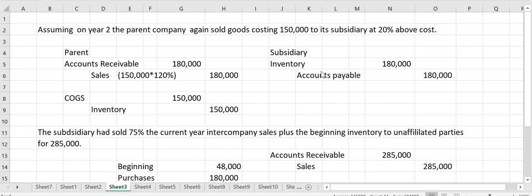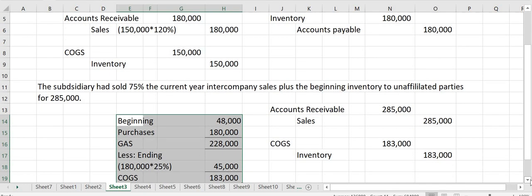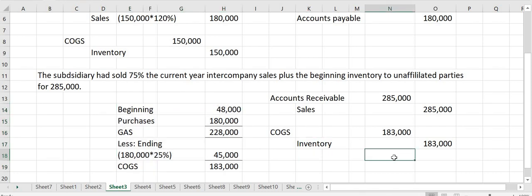Assuming further that the subsidiary had sold 75% of the current year intercompany sales plus the beginning inventory to unaffiliated parties for 285,000. So again, the subsidiary had sold 75% of the current year intercompany sales plus yung beginning inventory natin, for 285,000. So the entry for that, in the books of the subsidiary, of course, debit accounts receivable, credit sales for 285,000. And then, yung entry for the cost of goods sold.